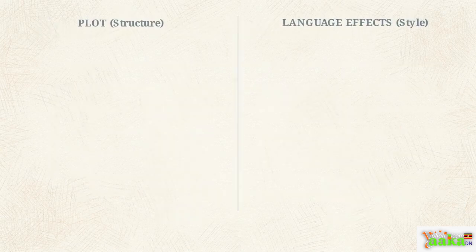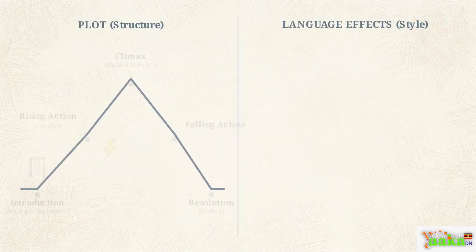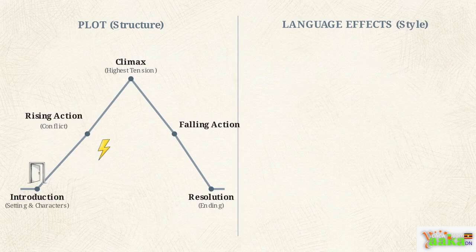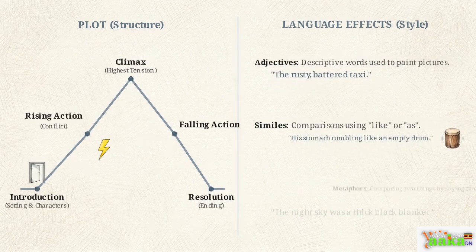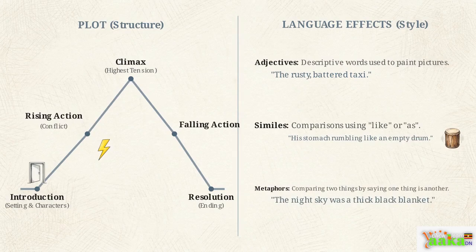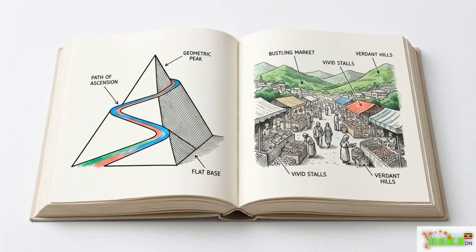This split-screen graphic provides a final overview of the concepts we've explored. On the left is the structural map of the plot, and on the right are the language effects used to fill that structure with life. By combining vivid language with a deliberate plot structure, you can transform ordinary writing into a captivating and immersive story.